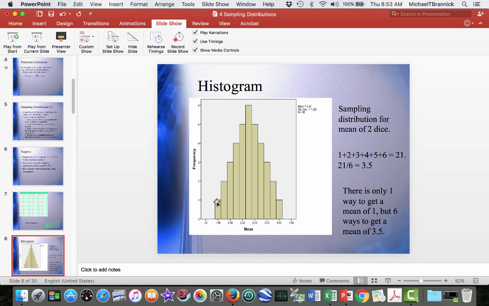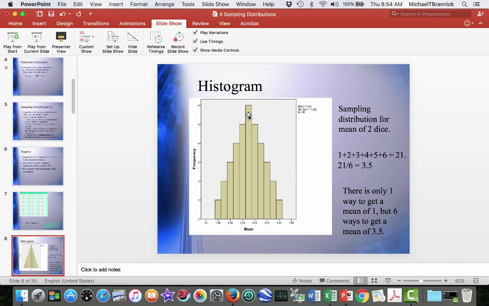Okay, this is a sampling distribution because it's the distribution of means for every sample of size 2. So we figured out what could possibly happen. We listed every last one of them, and then we've graphed it here. So this is the sampling distribution for a mean of 2 dice, the mean of two rolls of the die. What's interesting about this is that the probability of finding a mean of 3.5 is bigger than the probability of finding a mean of 1. So if we just roll 2 dice, we're not going to get a 1 or a 6 very often. We're going to get a 3.5 with much greater frequency.